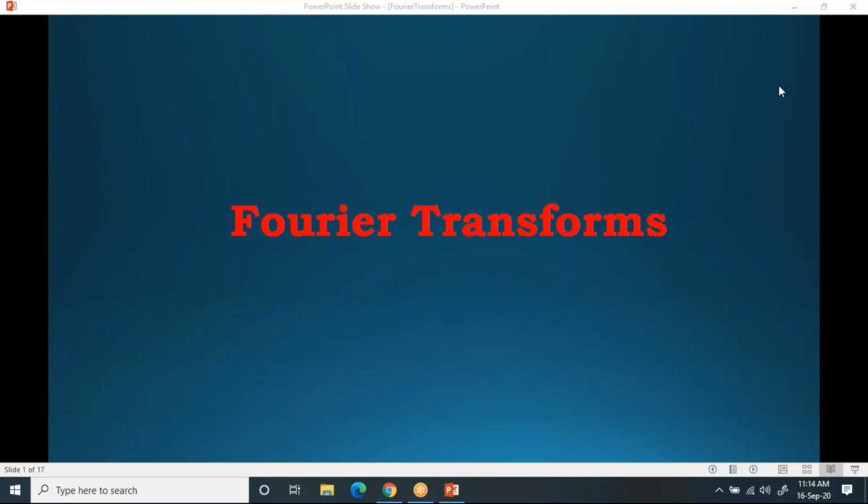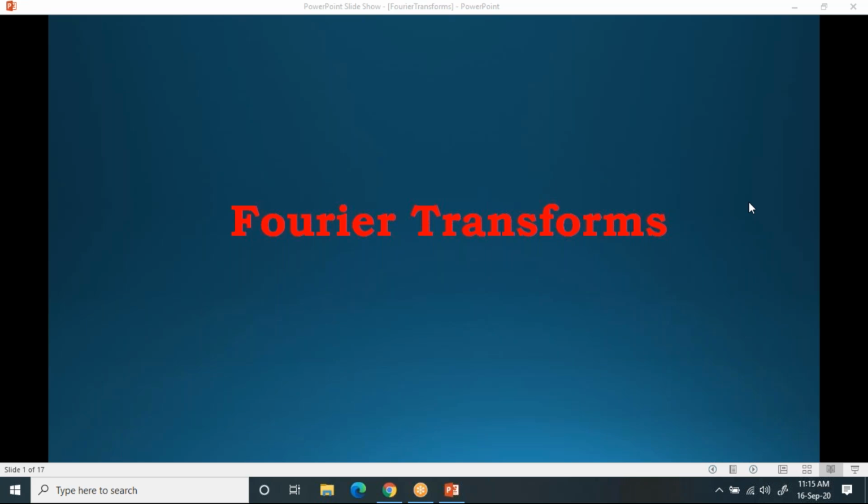This second unit, Fourier transform. Now, if you see the difference between Fourier series and transforms first, already we discussed that.